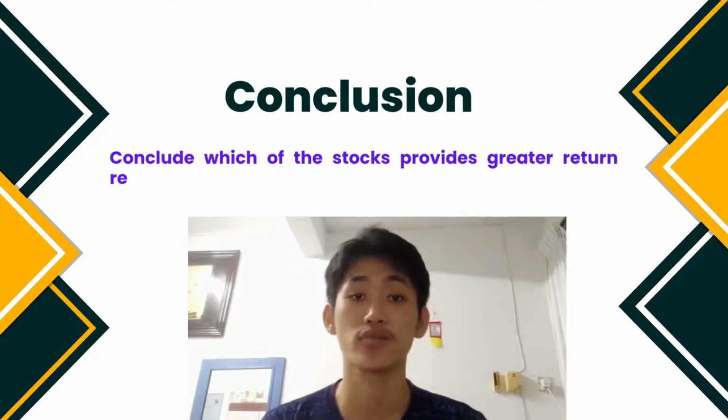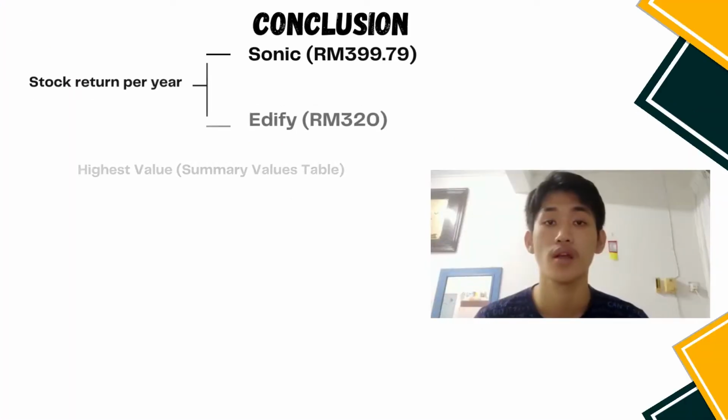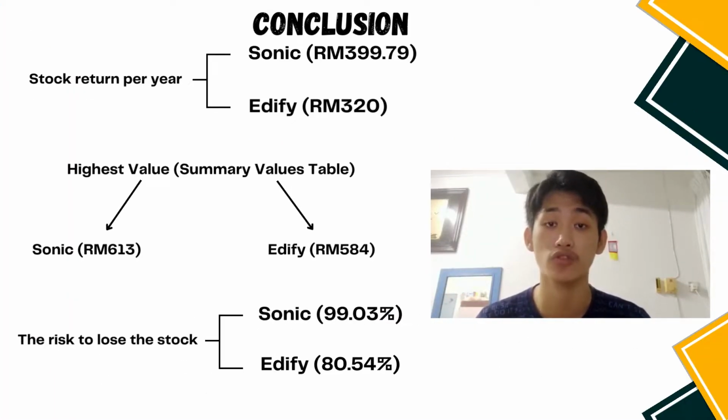Hi, my name is Bun Ifat and I will be presenting the conclusion. As a personal investor, I will choose Sony stock because it provides greater return, which is 399 ringgit and 79 cents per year, even though the risk for Sony of not getting the stock return is 99.03%. For Edify stock, it has 320 ringgit per year, whereas the risk of losing the stock is 80.54%.